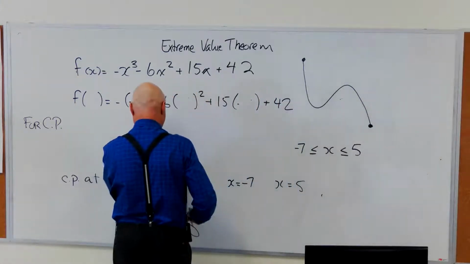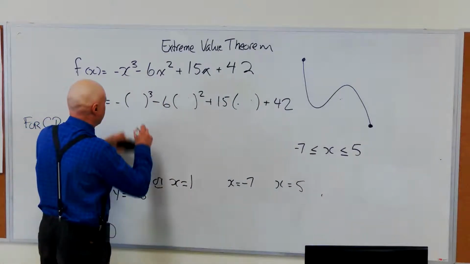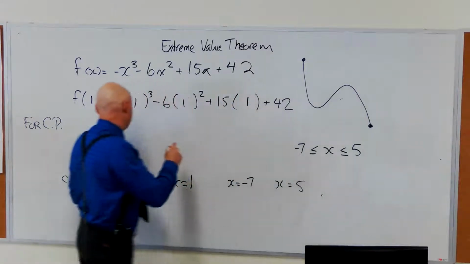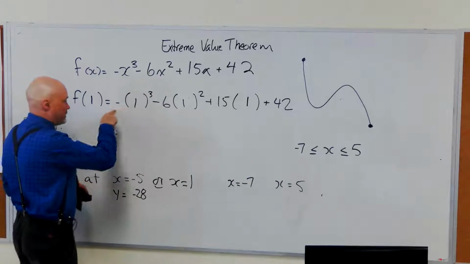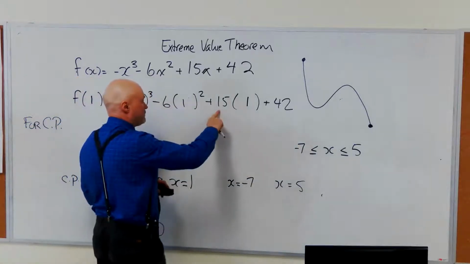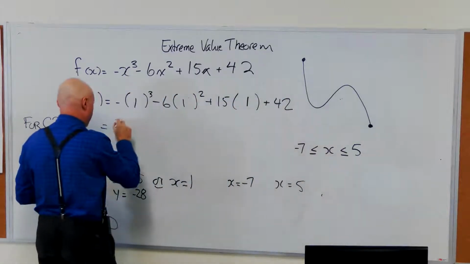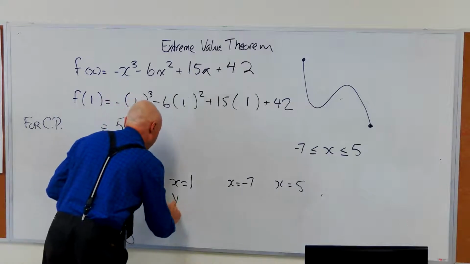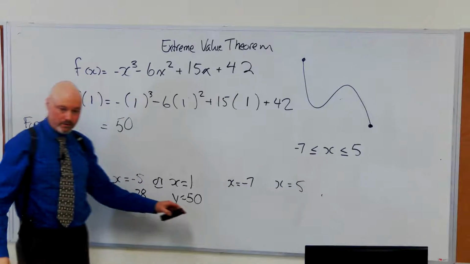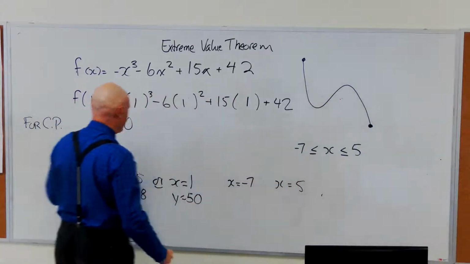So I'm going to put in a 1. Even I can do this. I'm going to erase that. -1, 1. I'm going to erase that. Good. 1. Okay. 1 cubed is 1. 1 minus 6 is -5 plus 15 is 10 plus 42 is 52. Okay, so far I have a minimum and I have a maximum. So these two are in the running for minimum and maximum. But we have to check our boundary points or it's just not going to be good enough.